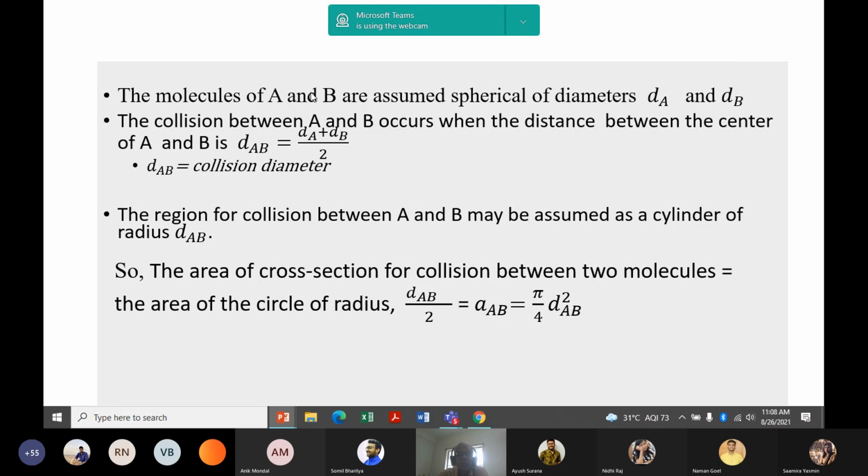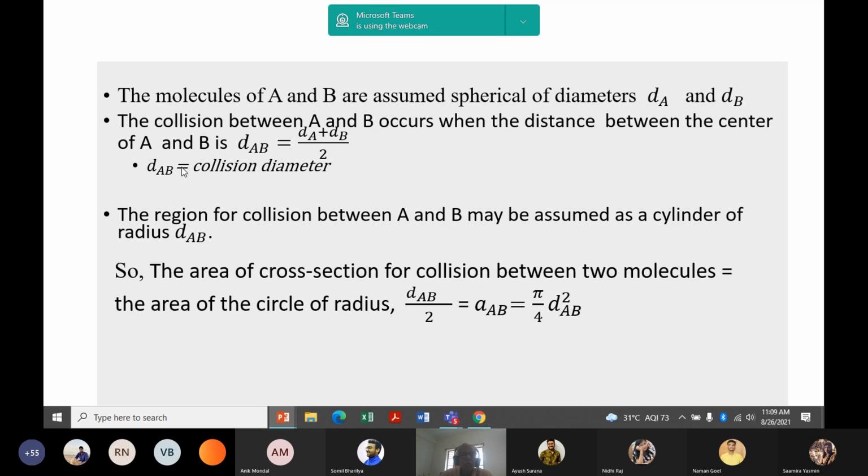If two molecules are there, then for average molecular weight, we can take the arithmetic mean of the molecular weights of A and B. Also, before the collision, the minimum distance required is called collision diameter, which is equal to the average of the diameters of A and B, dA plus dB by 2. It is called collision diameter. Then when two molecules reach a distance dAB, there will be a collision.